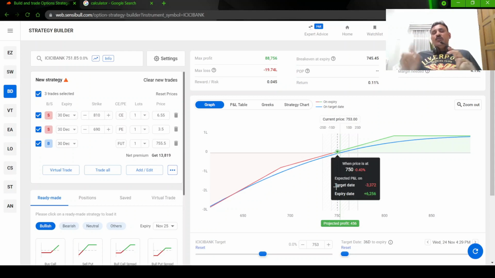On the upside, you do not have any risk at all. Upside is entirely profit because your view is bullish. Okay, so I hope you understood what a covered strangle is, when to enter, what premium to get, when to exit with profit, and when to exit with loss. Two options I have given for when to exit with loss.